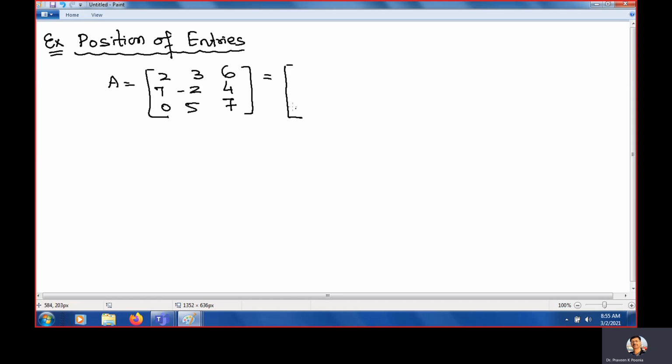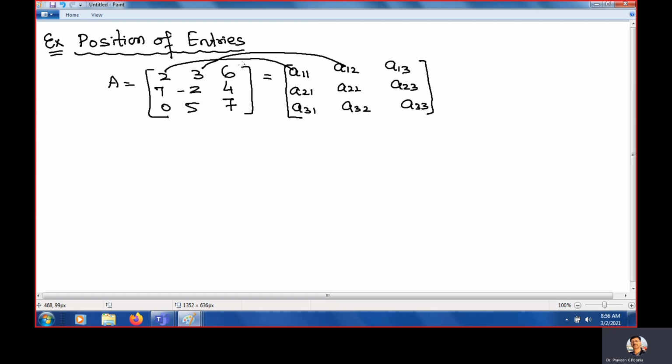If I write this equal to a11, a12, a13, a21, a22, a23, a31, a32, and a33, you need to identify the value of each. a11 means first row, first column: 2. a12 means first row, second column: 3. a13 means first row, third column: 6.